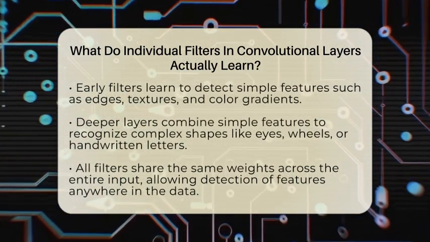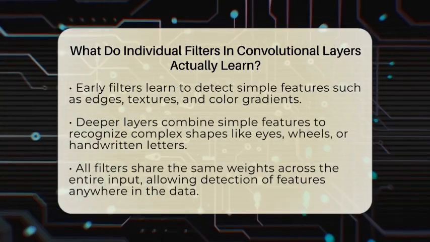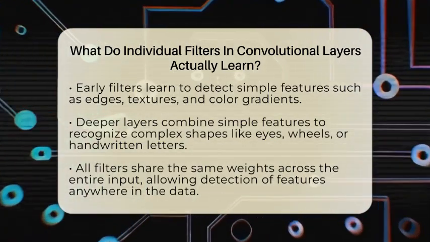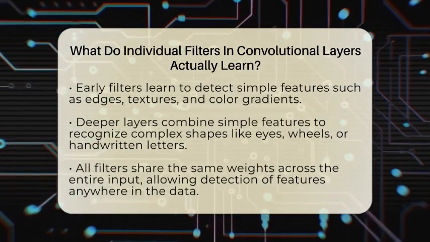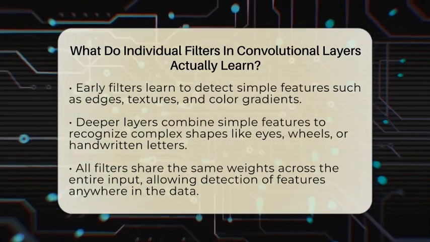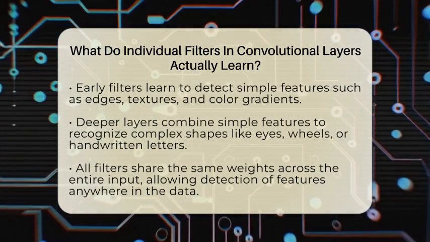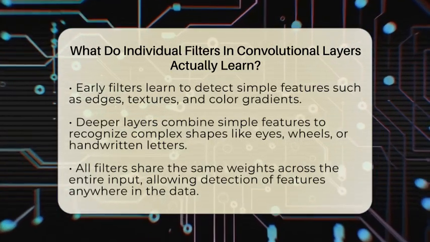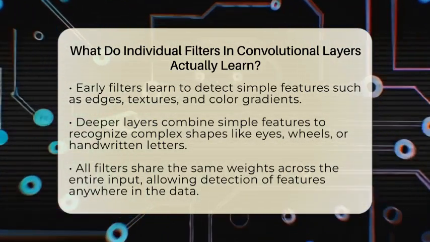As the data moves deeper into the network, filters start to recognize more complex shapes. They combine simple features from earlier layers to identify patterns like eyes, wheels, or even handwritten letters. This step-by-step building of understanding is what makes convolutional neural networks so powerful for image recognition.